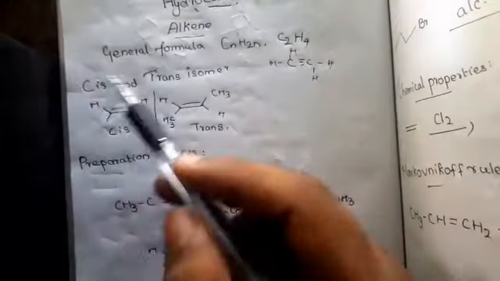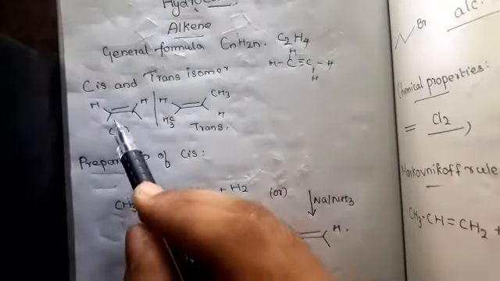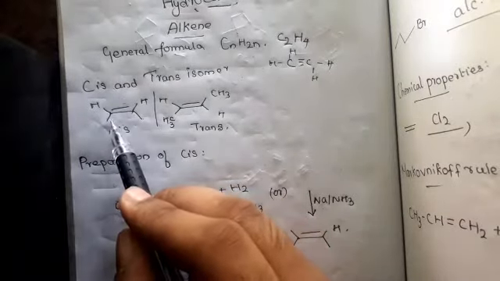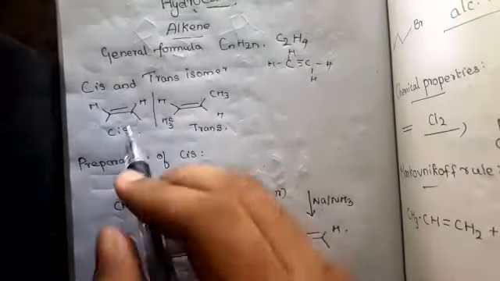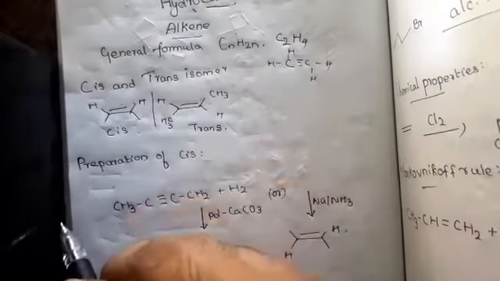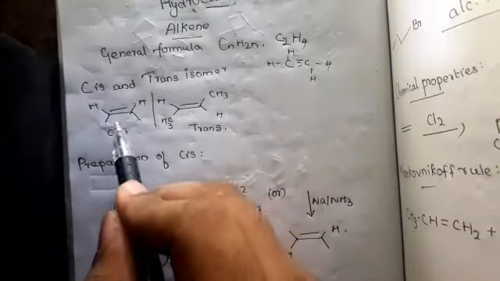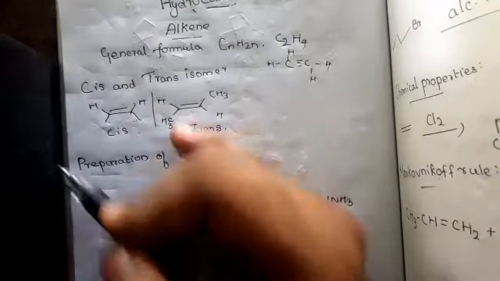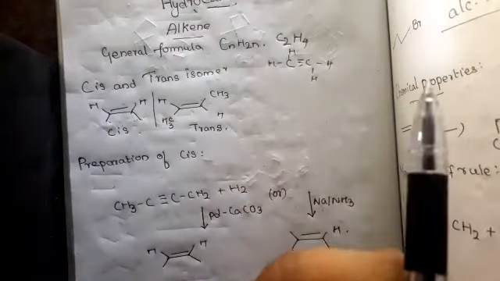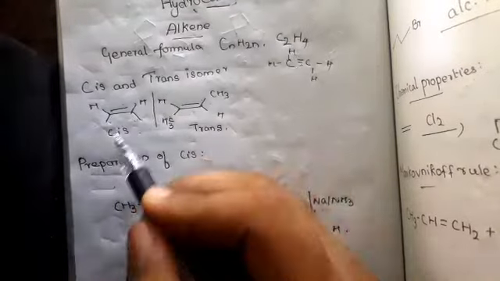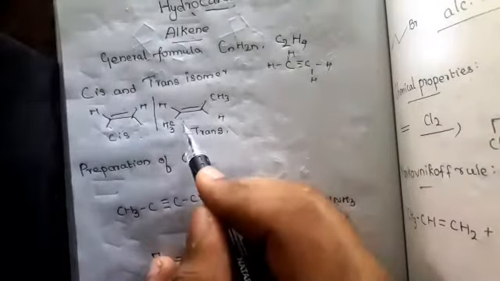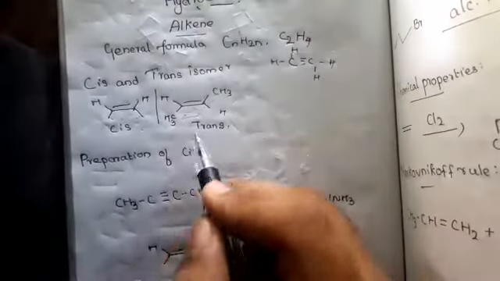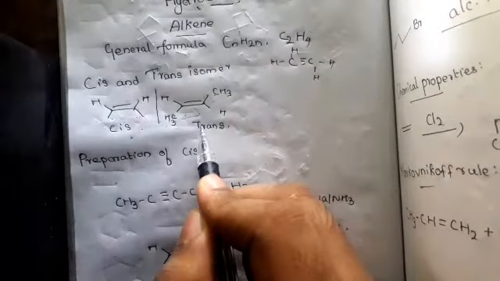So next one is geometrical isomerism, that is cis and trans. Cis means if the same group is present on the same side, it is called cis. If on different sides, it is called trans. Cis is less stable while trans is more stable. Why is cis less stable? Here the two bulkier groups, that is methyl groups, are present in the same direction, so it causes steric interaction or repulsion between the two bulkier groups. It leads to the instability of cis. But in trans, where the two are in opposite directions, the repulsion is very less, so cis is less stable, while trans is the more stable alkene.